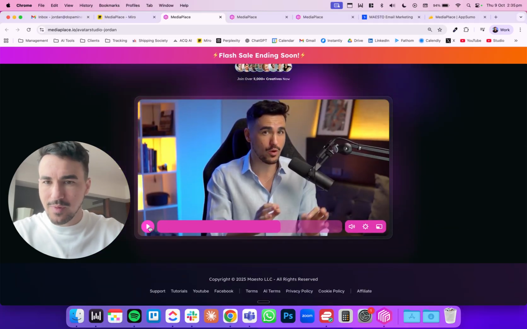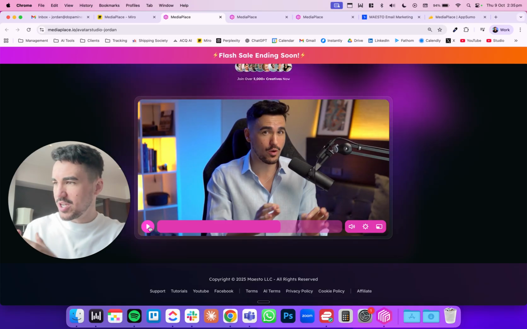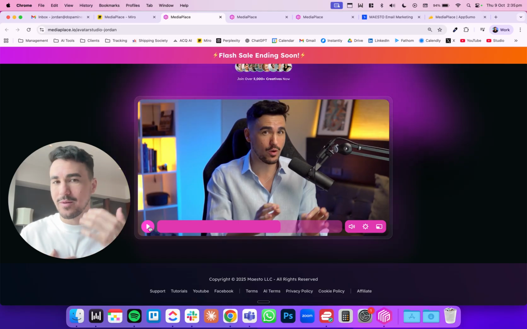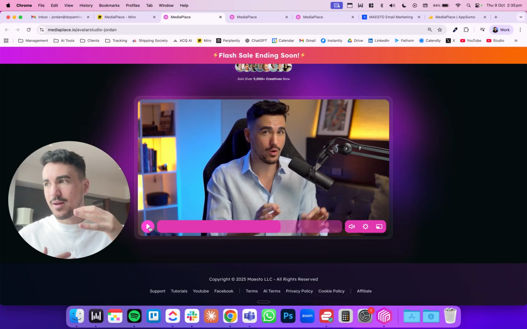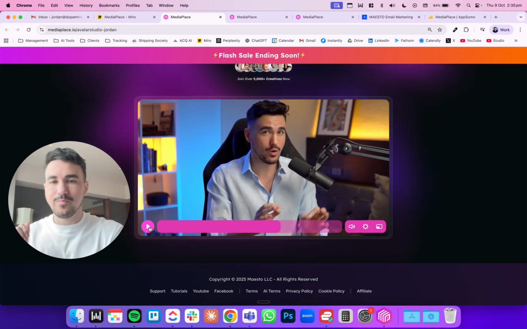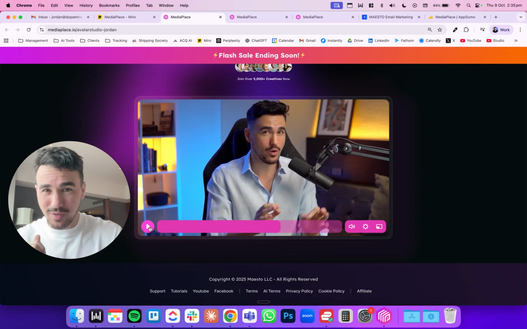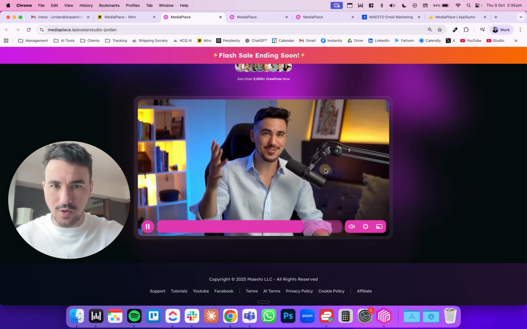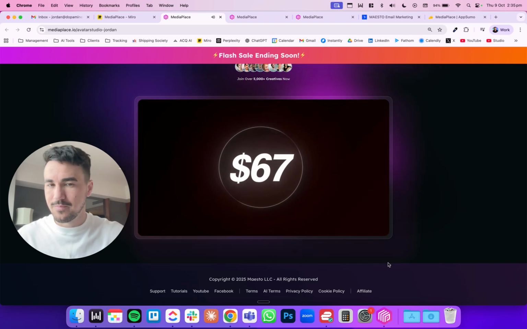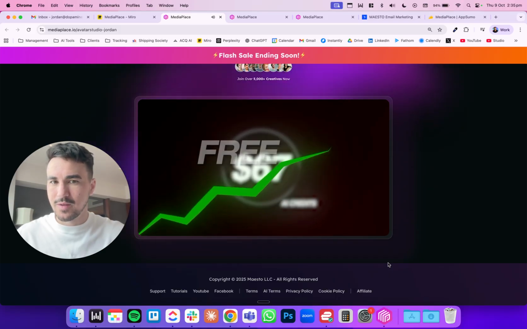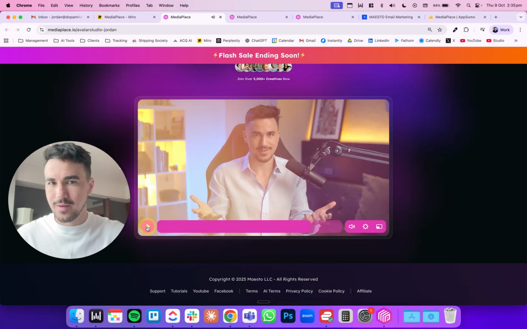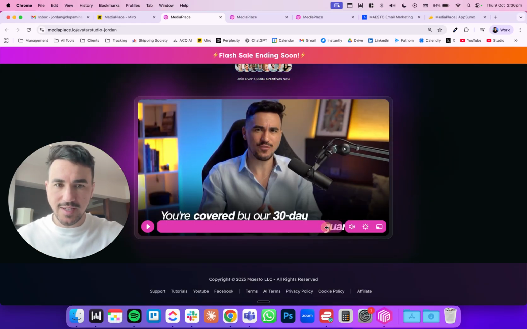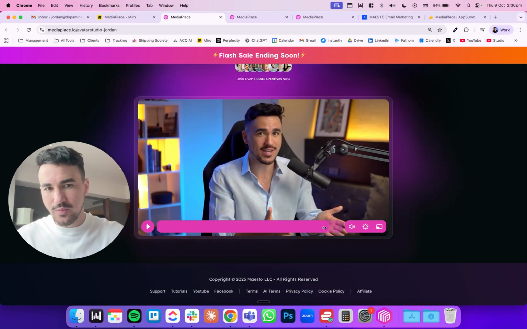Now, that being said, I need to justify why we are charging them again for something that they already have, which I thought was going to be a big problem. But because we presented the value and we loaded so much value into the front end, more than 600 people purchased this front end offer, which is mind-blowing. And right now we're even giving you $67 worth of AI credits as a free bonus. So they sort of cancel each other out. And then there's that mental math that I give, and we give a free bonus. And then there's a whole bunch of scarcity and urgency. And so obviously we remove the risk.